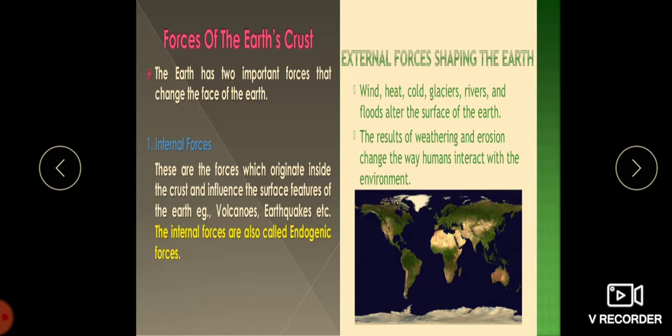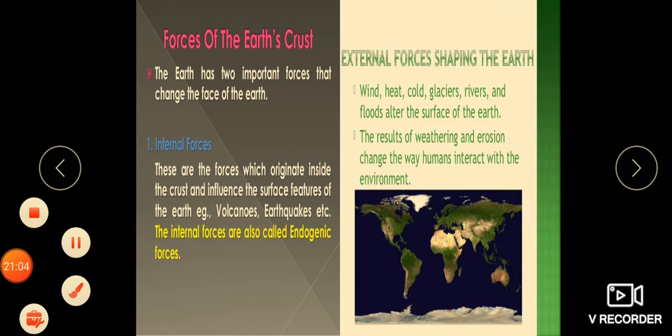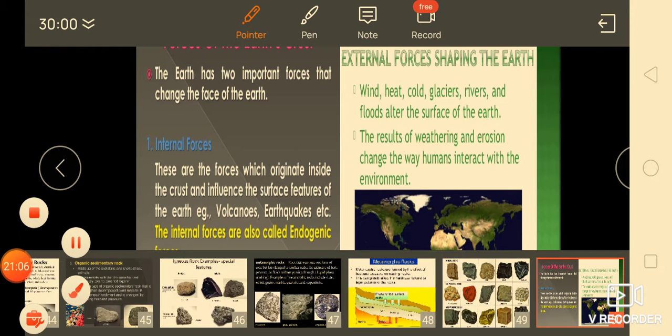Now let us move on to the forces of the earth crust. The earth has two important forces that change the face of the earth, children. One is the internal force and another one is the external force. What do we mean by internal force?